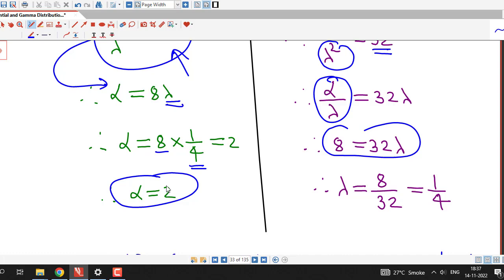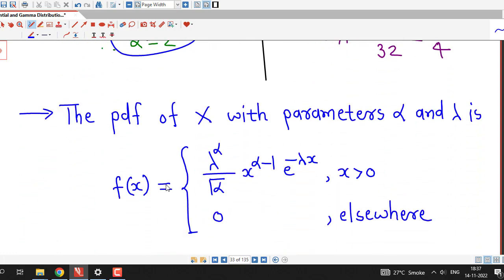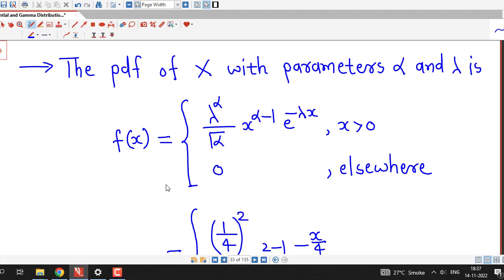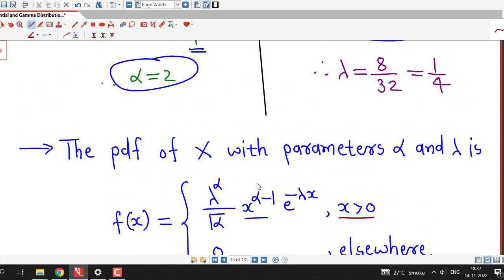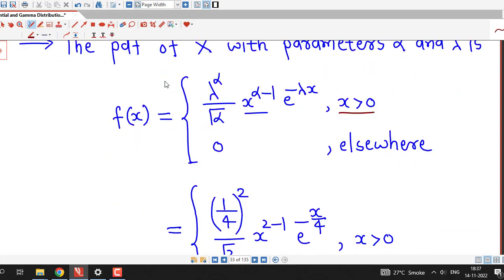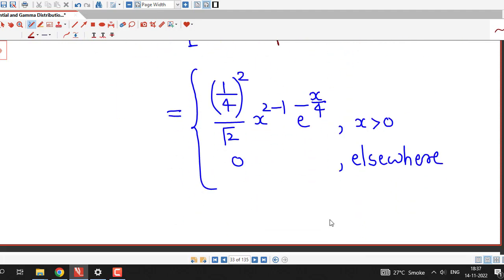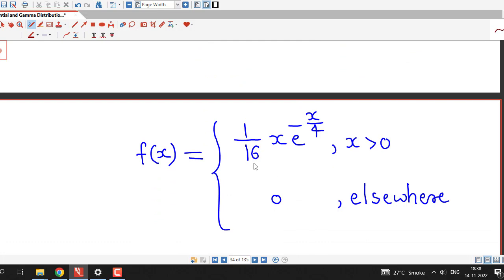So if we use alpha and lambda, then we will write down this PDF in the form of lambda and alpha: lambda raised to alpha over gamma alpha, x raised to alpha minus 1, e raised to minus lambda x, for x positive, 0 otherwise. So here we put lambda equal to 1 by 4 and alpha equal to 2. Lambda is 1 by 4, alpha is 2, e raised to minus x by 4, and we can see this is going to be 1 by 16, gamma 2 is 1, and this is x. So we obtain the same PDF which we obtained using the alpha beta parameter form.